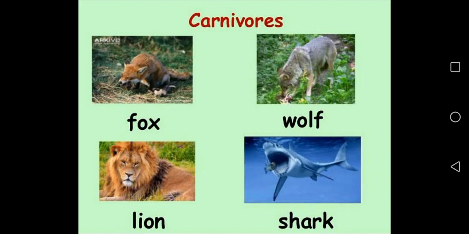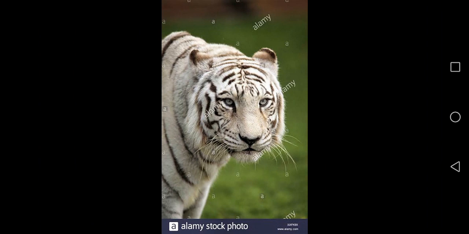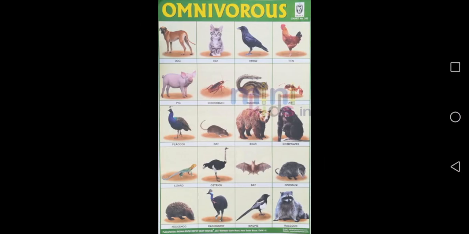These are all carnivores. That means they are flesh eating animals. They eat the flesh of other animals. See the picture of a tiger. It eats the flesh of other animals. Never go near a tiger, you know what will happen then. Now, omnivores is also an eating habit of certain animals. Though it is not in your book, I think I should discuss it with you.